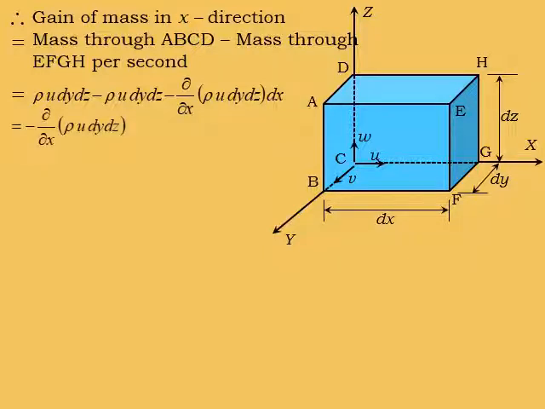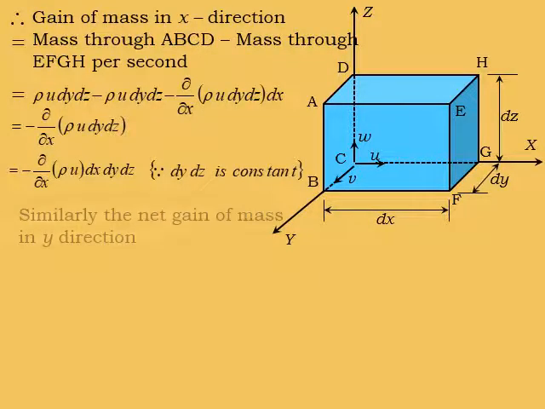After simplification of this expression, we get minus ∂/∂x (ρu) dx dy dz. Here dy and dz are constants.